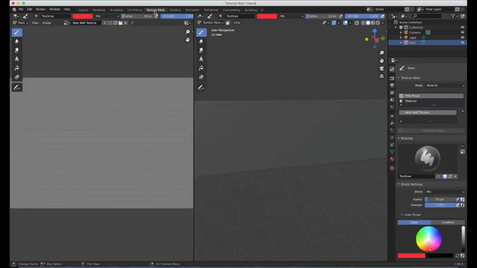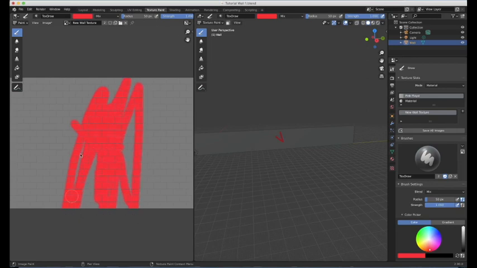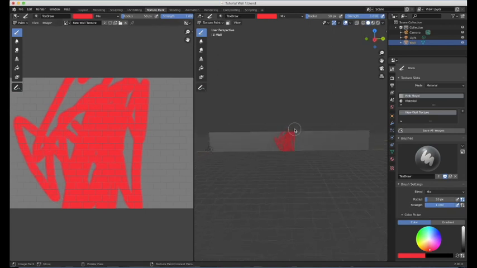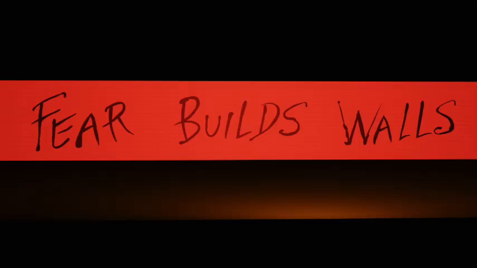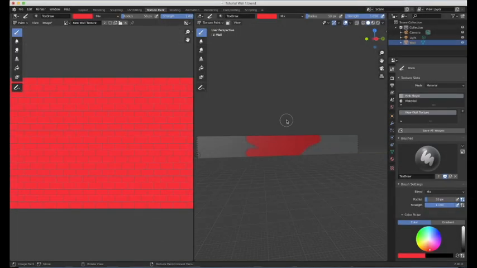We can go to texture paint, and now we should be able to paint any design. So I'm just going to scribble over it because I don't have any specific ideas, but do whatever you like. Just go mad. If you can learn how to make bump maps, you can do some really cool stuff. I won't go into that. There are plenty of tutorials, I'm sure.